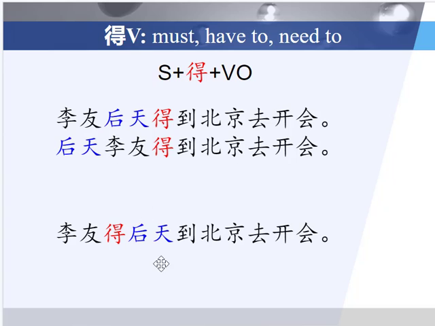So not on any day, she must go on that day. Okay, so the first two are the same. This one is a little bit different. The emphasis here is on the day. She must go the day after tomorrow. And the first two simply say, the day after tomorrow, this is what Leo needs to do.